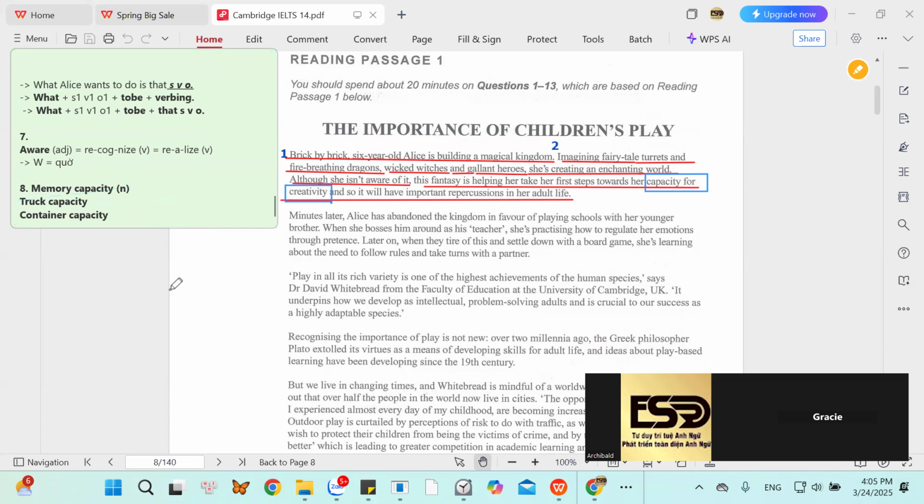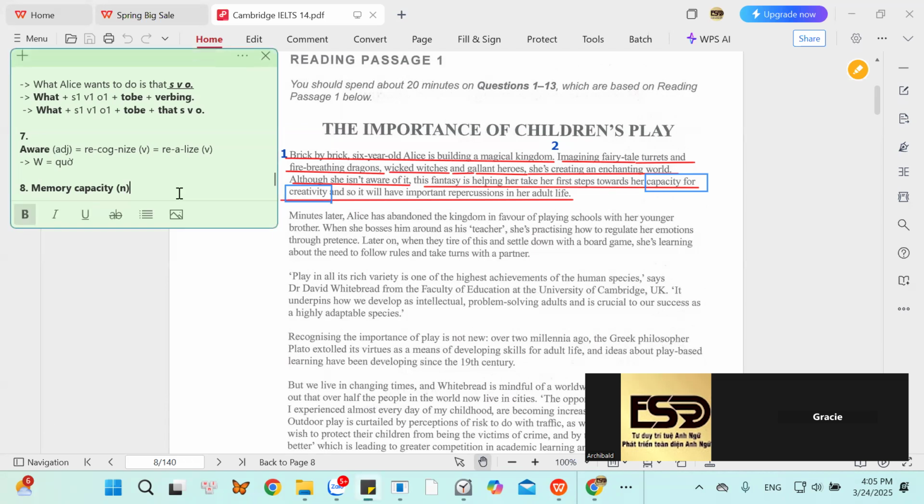What do people want to say once they mention memory capacity? Tracy, please. I know in Vietnamese. So can you say it? Dung lượng bộ nhớ. So how do you say it in English? What do people mean once they say that his memory capacity is very large?